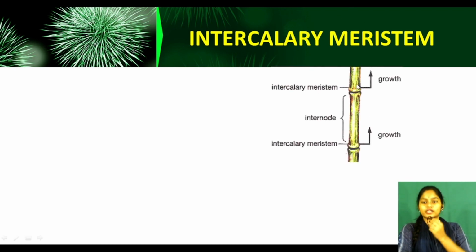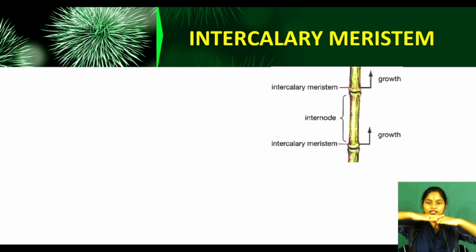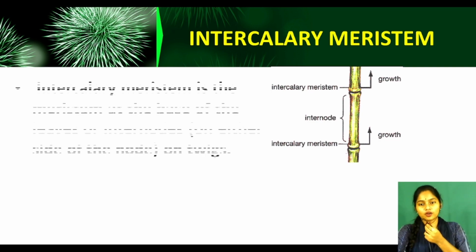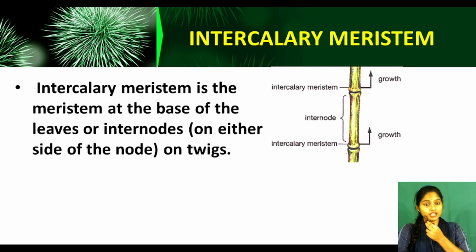Now see, next comes intercalary meristem. So this is a sugarcane plant. These are nodes, and in between are called the internodes. So these are intercalary meristems from which it will grow. See, this is the intercalary meristem, from here it will grow. And this is the intercalary meristem, from here it will grow. Yes? So these are called intercalary meristem. It is the meristem at the base of the leaves or internodes on either side of the node on twigs. See, they are present in between the nodes and they help in the growth. Clear?